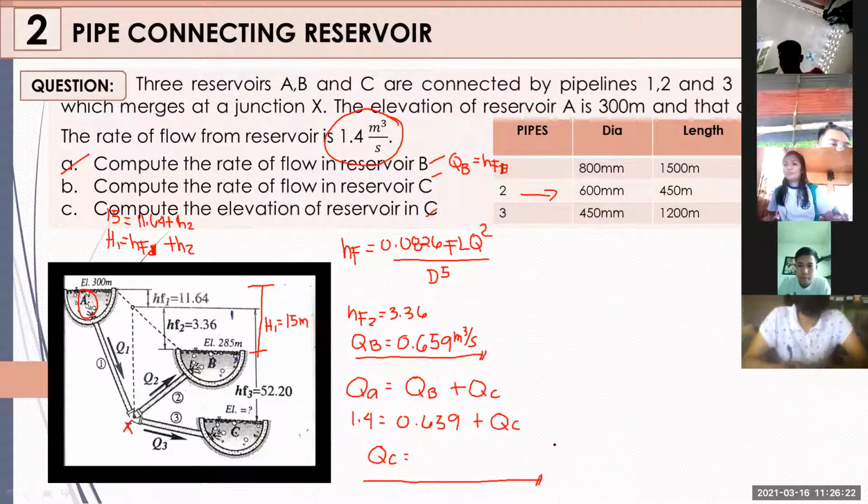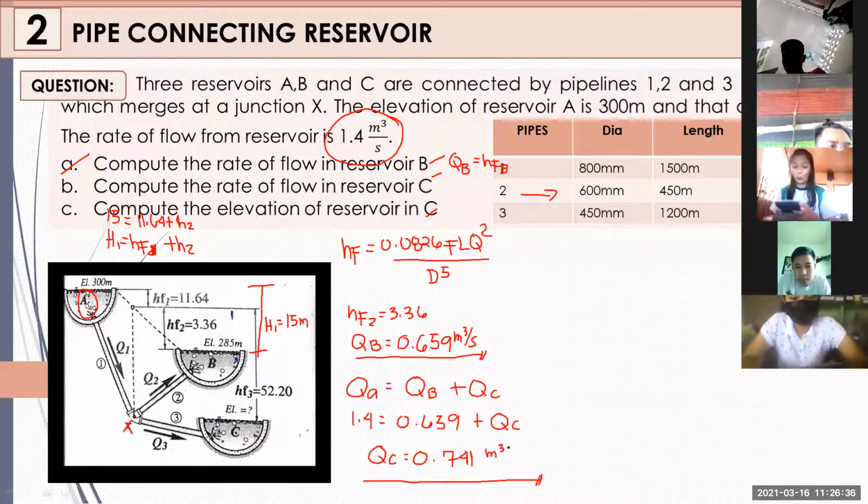That would be 1.4 minus 0.659. Is it 0.17? 0.741. 0.741, ma'am. That would be 0.741 cubic meters per second. So letter B is check. Okay, isang problema na lang yung isosolve natin para makalunch na tayo, no? Isang problema na lang talaga.